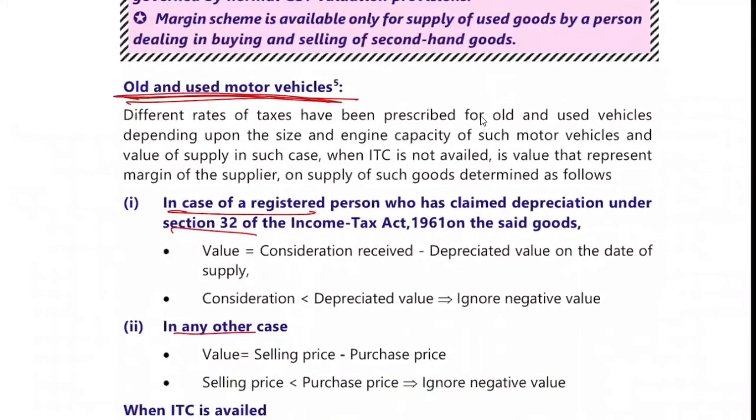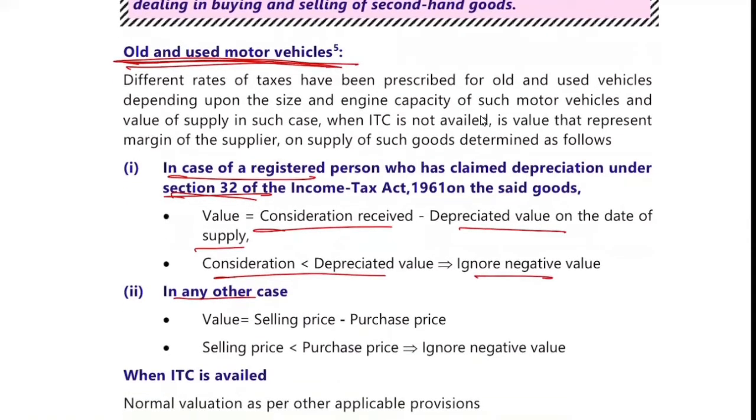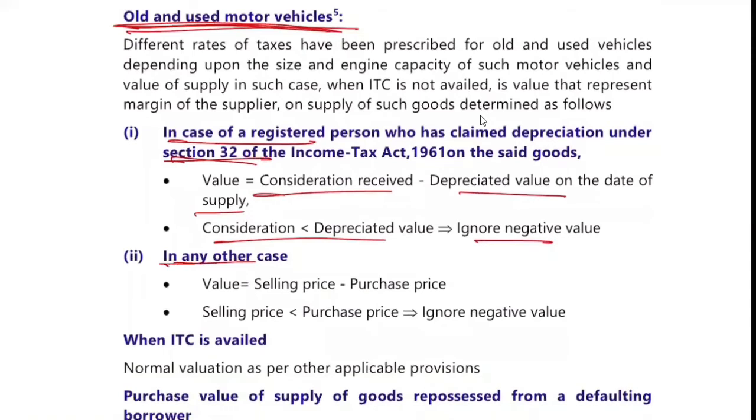Okay. So see, in section 32 we know how we calculate income tax, if you remember: consideration received minus depreciated value of asset on the date of transfer. Correct. If consideration is more than depreciation, then that is taxable. If consideration is less than depreciation, then ignore the negative value. And in the other case, if selling price is less than purchase price, then ignore the negative value. This is simple.